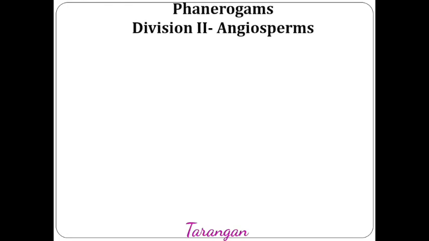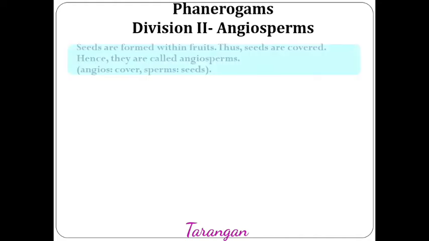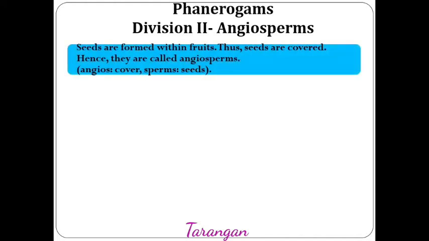Division 2 under phanerogams is angiosperms. Angios means cover, sperm means seeds. As these plants produce seeds which are enclosed in the fruits. Here, seeds are formed within the fruits. They are covered, hence these plant members are also known as angiosperms.